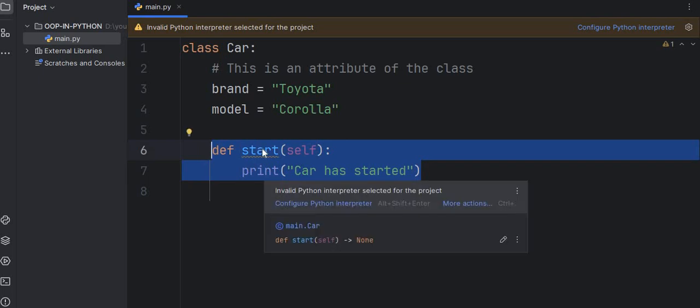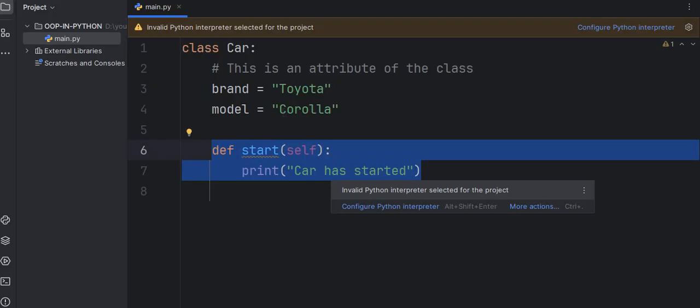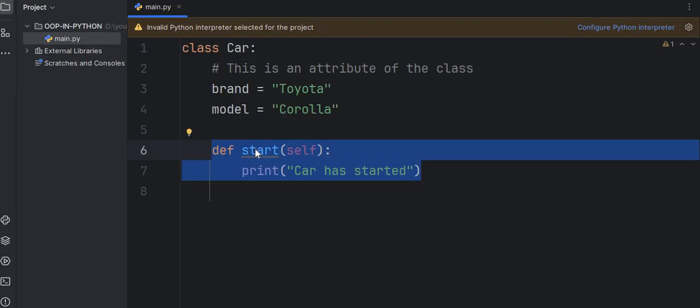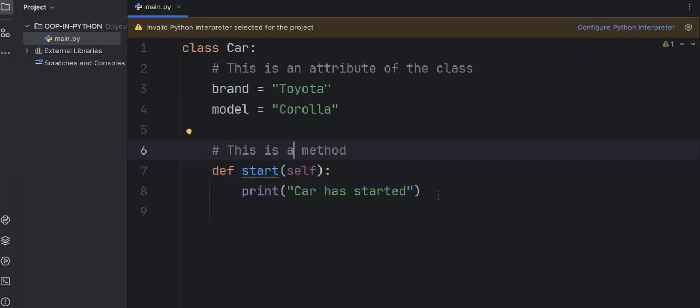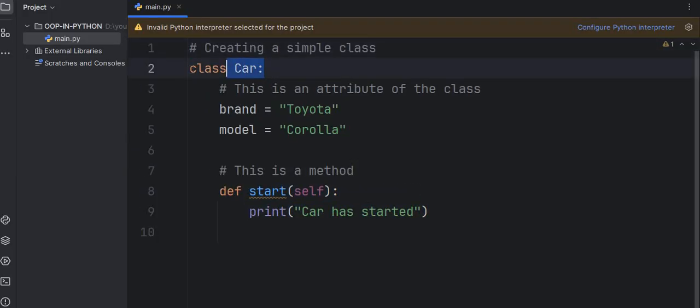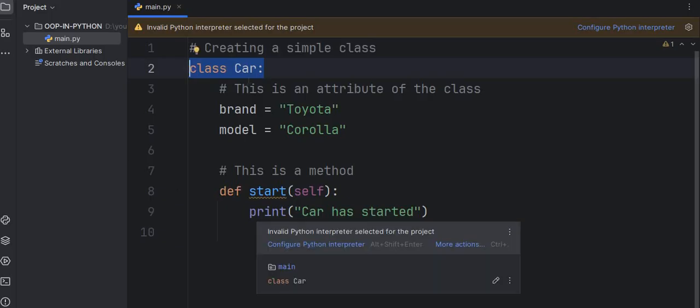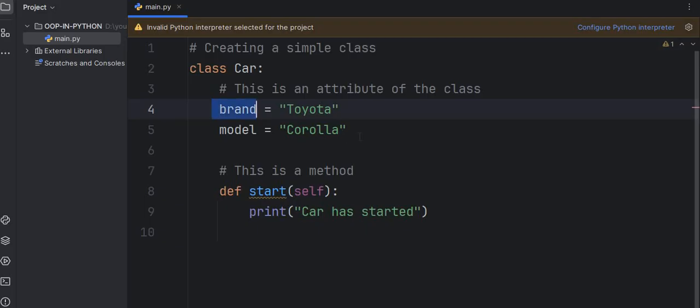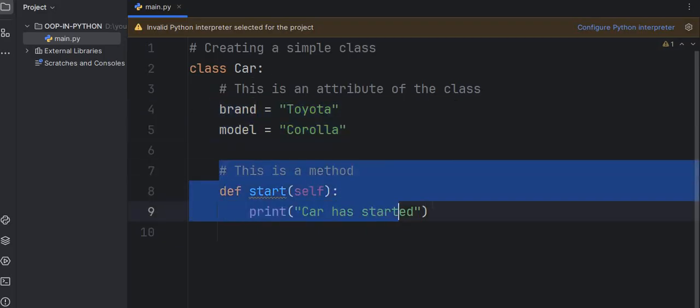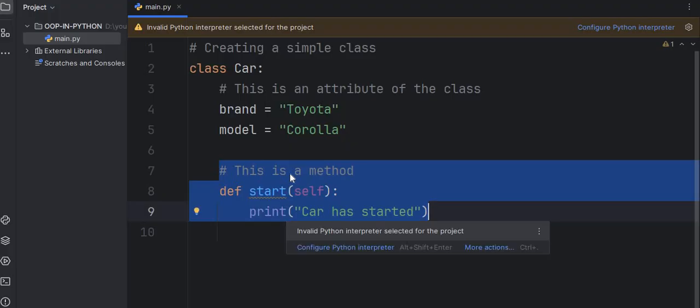This is a method of that class Car. Start is a method of that class, and these are the attributes of the Car class. So this is a method, and this is a simple class. We created a class with the name Car, we have attributes for that class, and we have a method for the Car class.